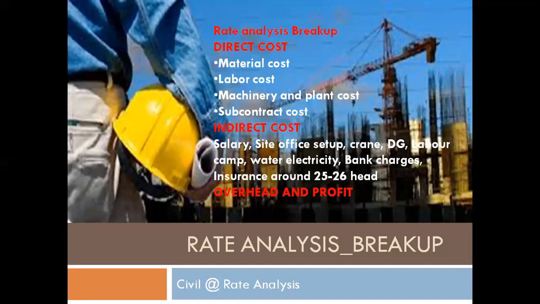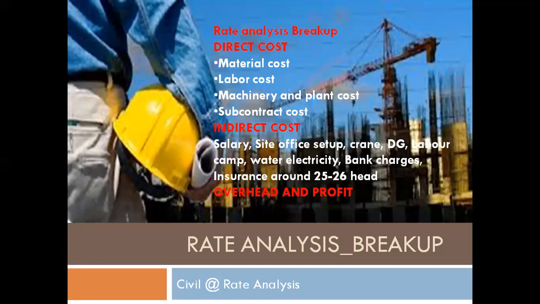Insurance means usually we take CAR policies, contractor's all risk policies. Then we have to handle statutory requirements like ESI and PF. For that we need a coordinator to fill the forms and submit the monthly fees. Then after completion of the work, usually there is a defect liability period of 1 year. At that time we have to appoint persons, supervisors and engineers. That cost we have to consider while calculating the indirect cost. Then telephone bills, water bills, and some rents are there.